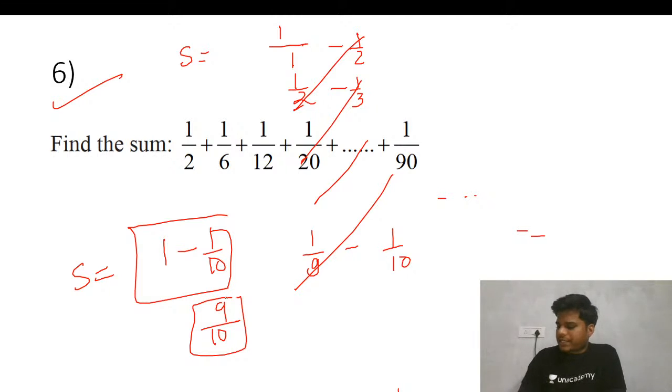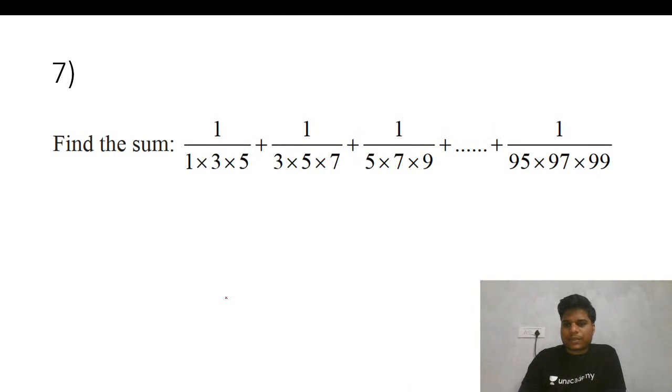Okay, so let's come to the next one. This series, I think, has not been asked. In the CAT, they have asked for two terms, so they may ask for three terms also. So try this, then we'll discuss. The answer is 9 by 10 for the previous question.